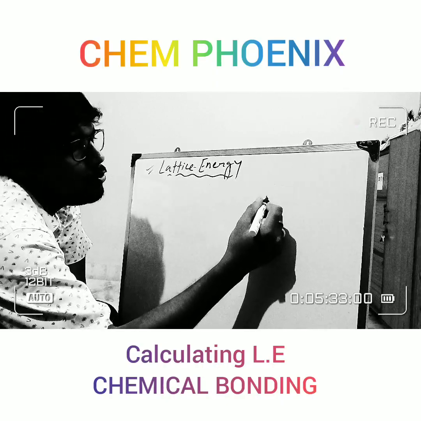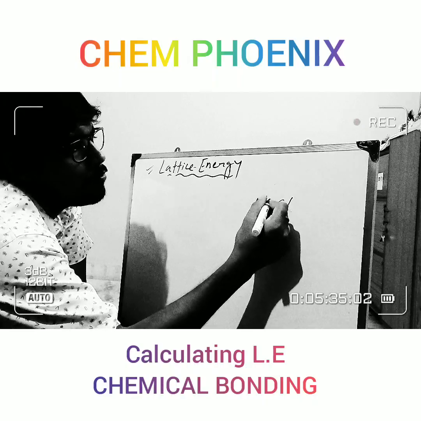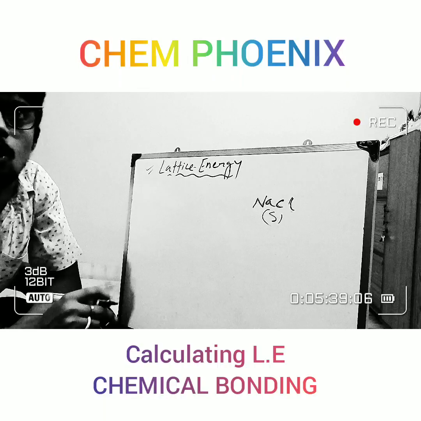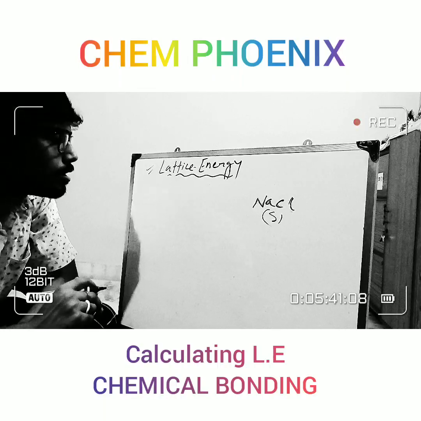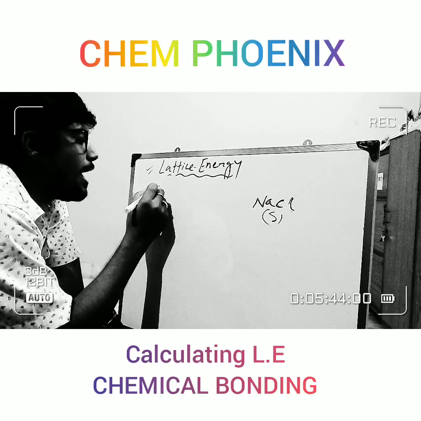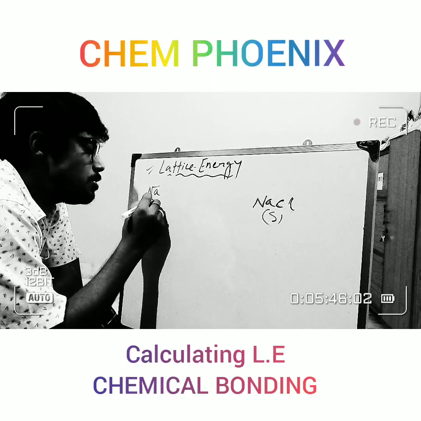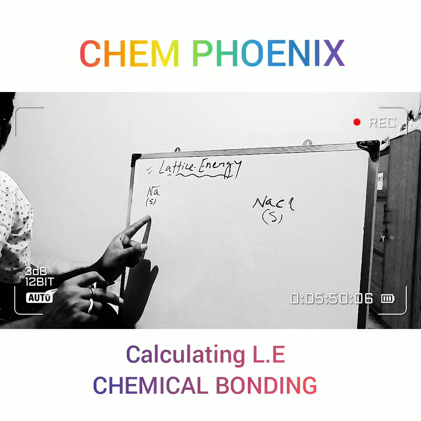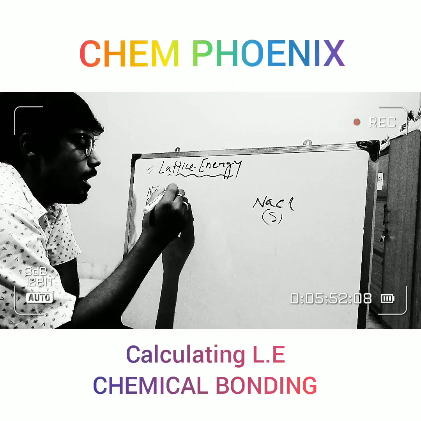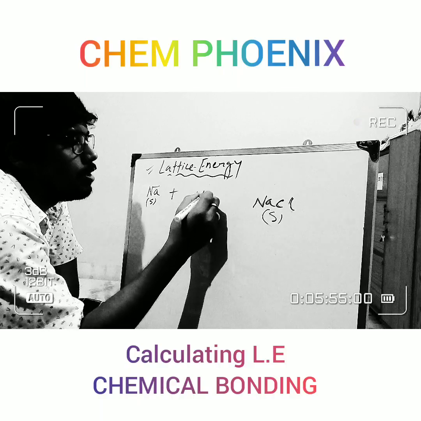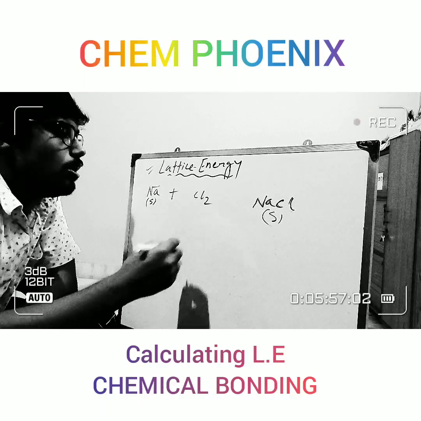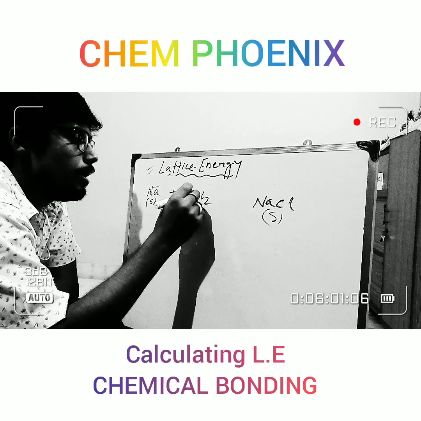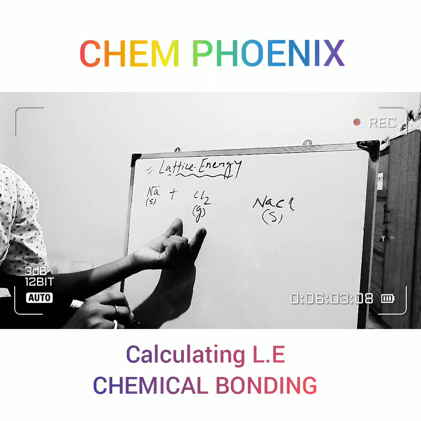Now, if we want to form NaCl, which is stable in the solid state, right? We have to react sodium, which is in solid state. In nature, we get sodium in the solid state, which is a stable state, and we have to react it with chlorine, which is in the gaseous state. It is also stable in the gaseous state.